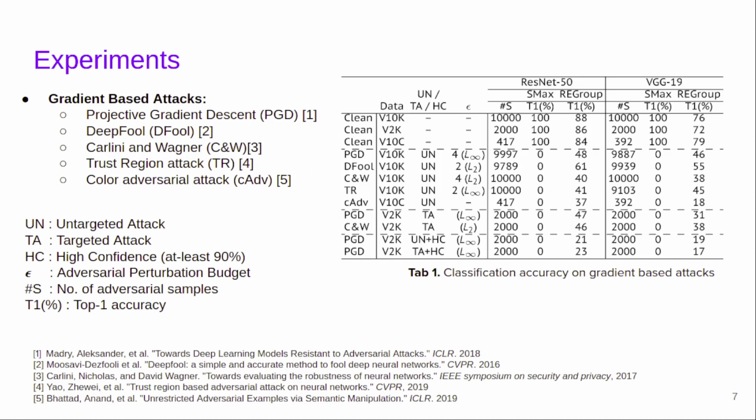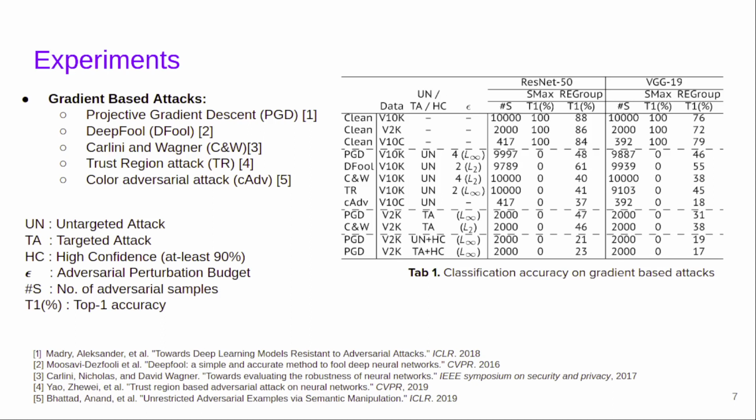Here UN and TA denote the untargeted and the targeted attack respectively. SC denotes high confidence, which puts a constraint on classification confidence. In our case, we set it to at least 90. For example, TA plus SC denotes an adversarial example generated with the intent that the classifier would misclassify it to the target class with at least 90% confidence.